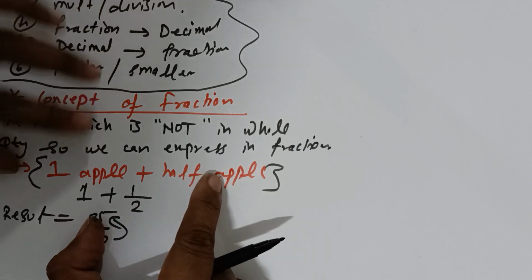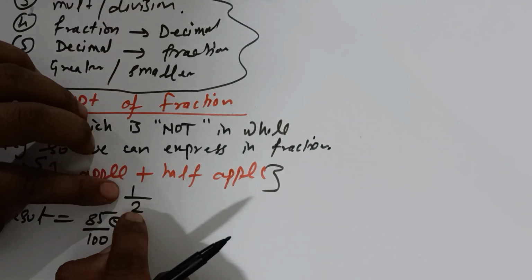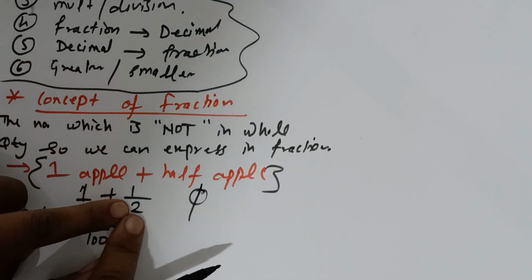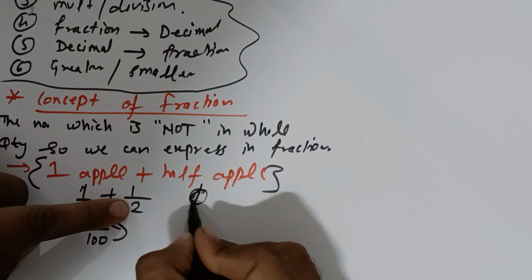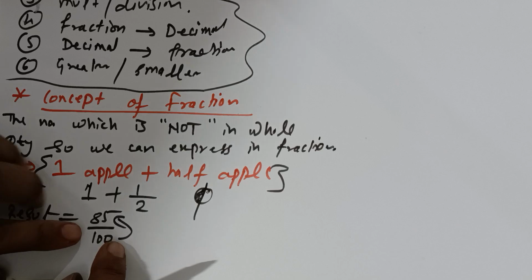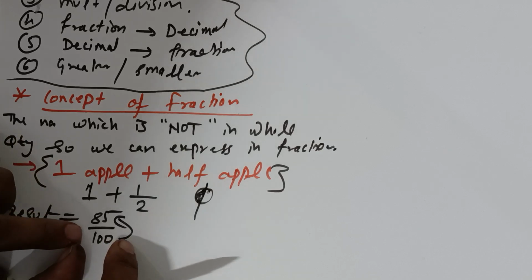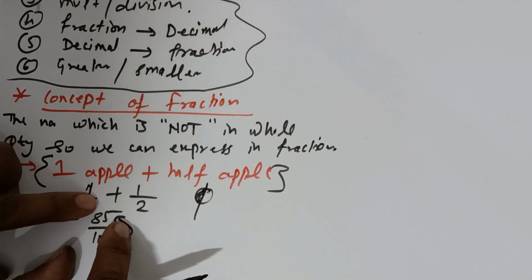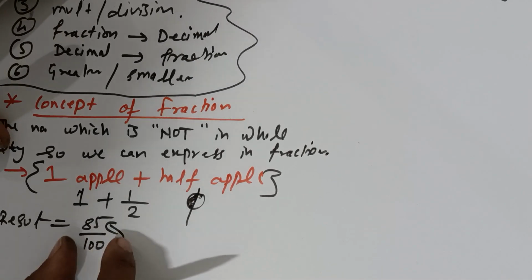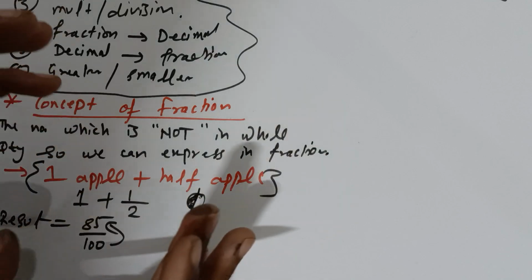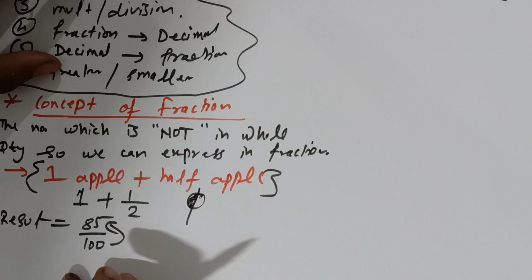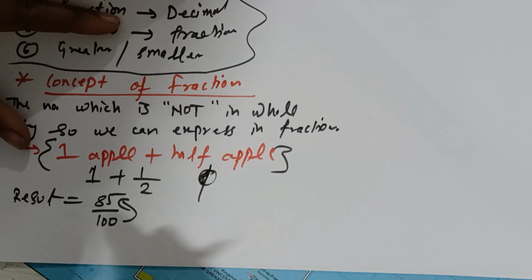Like for the half apple, if you have 2 pieces, 2 is the total. Out of 2, you have eaten only one part. In the same way, the total marks of your paper was 100, you got only 85. So this is your fraction. In this way, you can understand the logic. You can feel the number, the quantity. You getting my point? Okay.